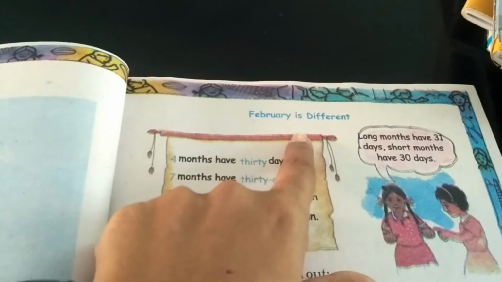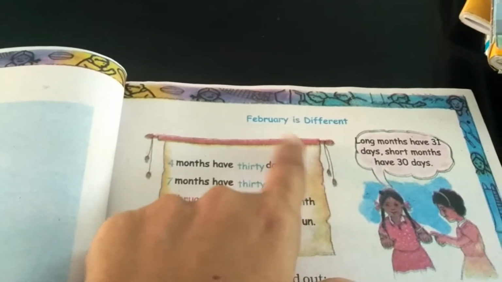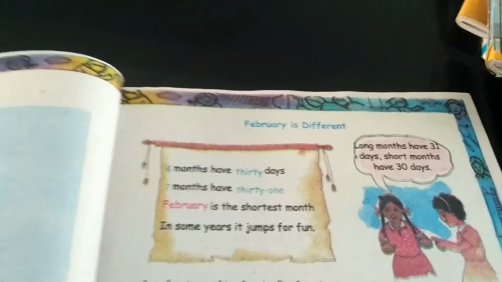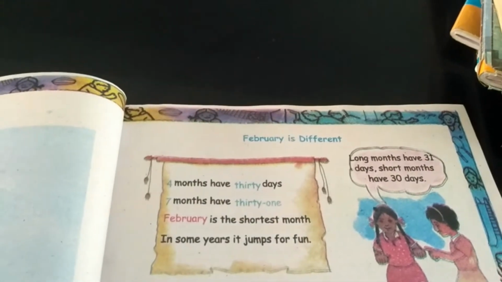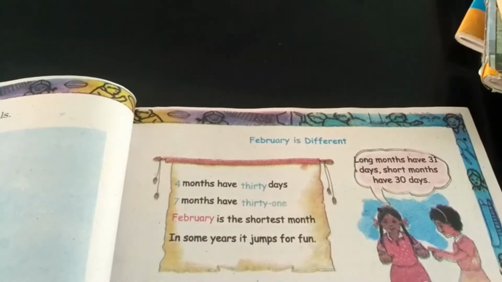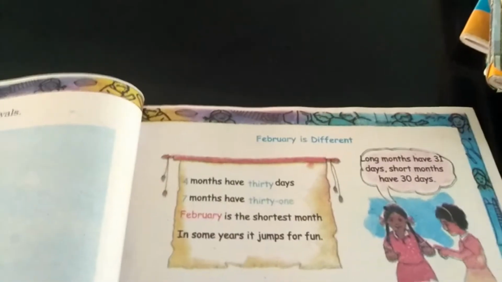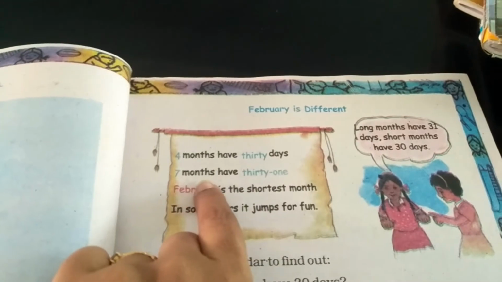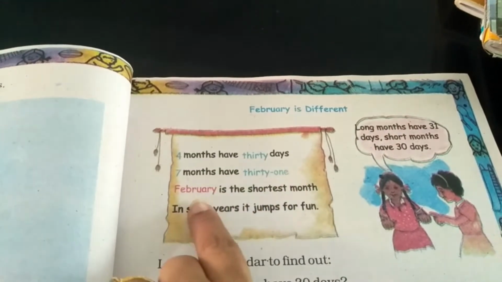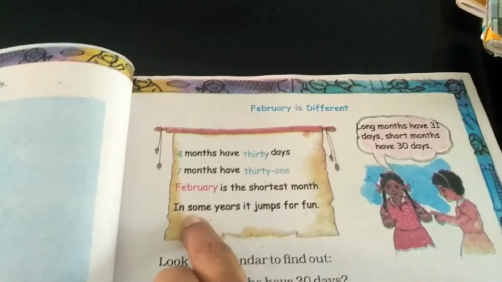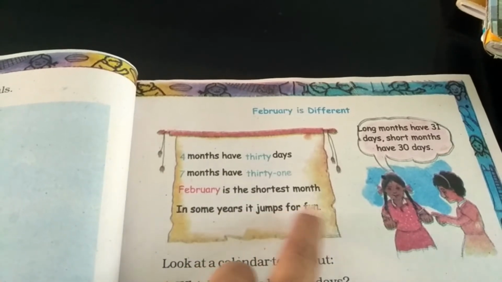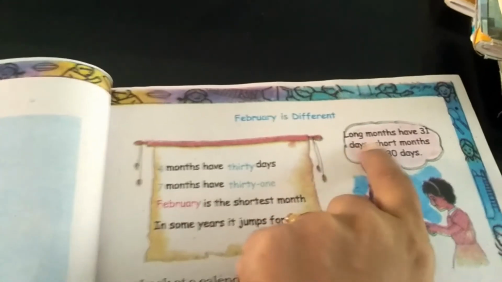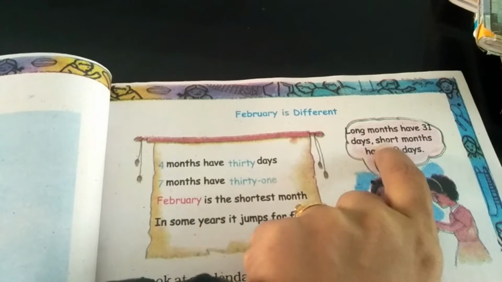February is different. Why? Because the month of February has either 28 or 29 days. It does not have 30 or 31 days like the other months. So there are 4 months having 30 days and 7 months having 31 days. February is the shortest month. In some years it jumps for fun. Okay. So long months have 31 days and short months have 30 days.